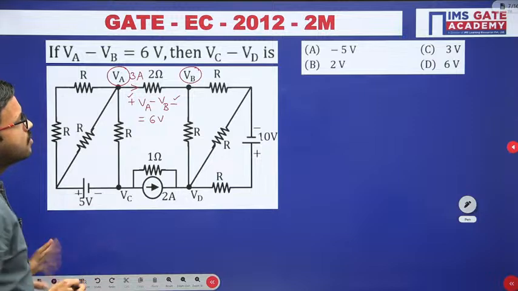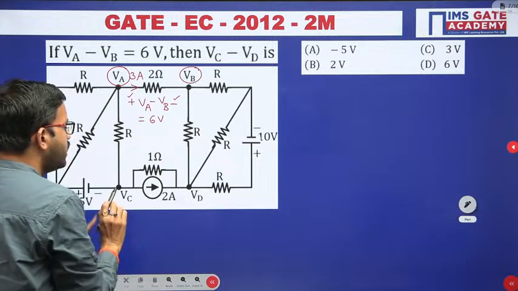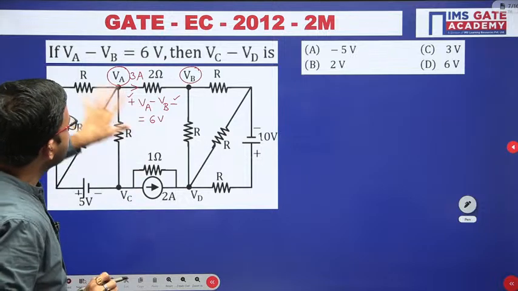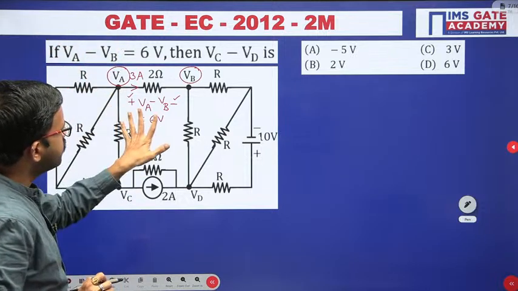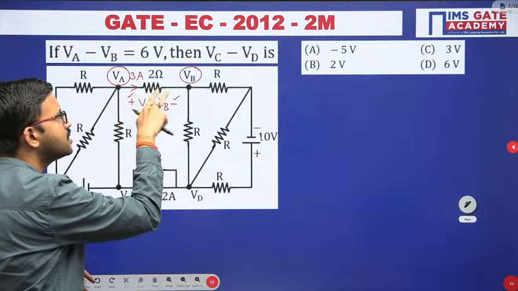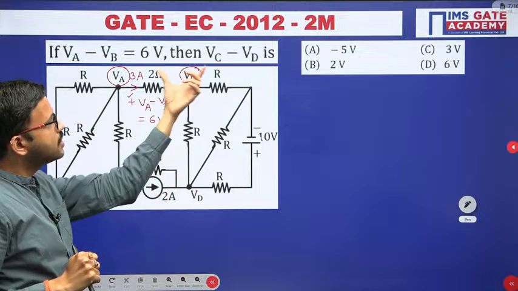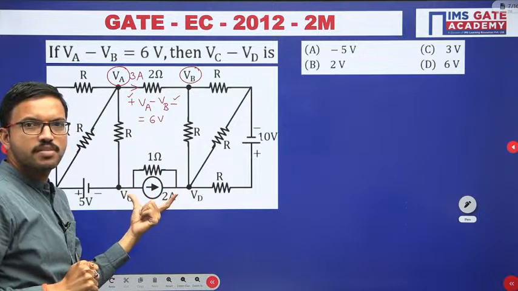Now the question is what? Here you have to calculate VC minus VD. With the given information we get that 3 ampere current is flowing in this 2 ohm resistor, and we have to calculate VC minus VD.